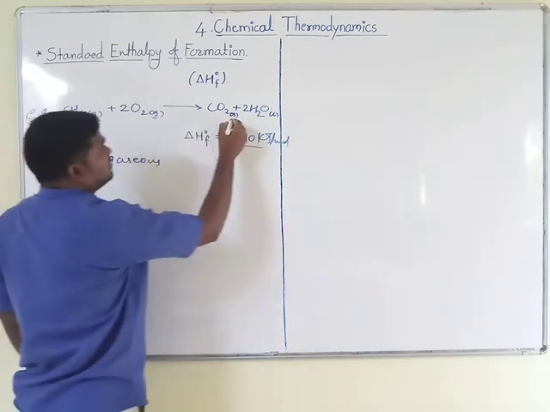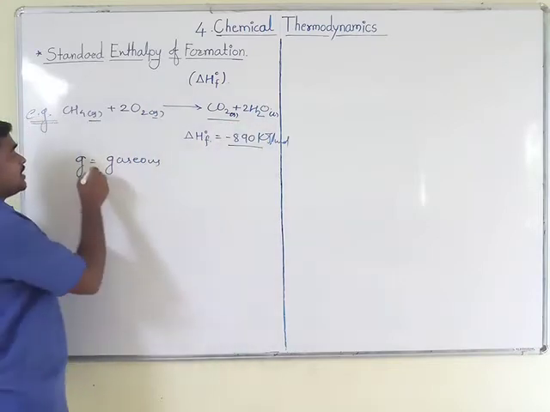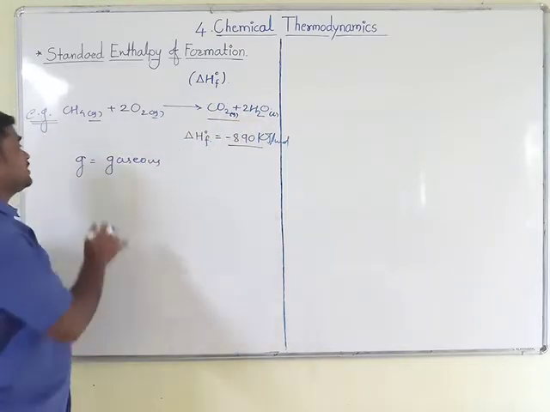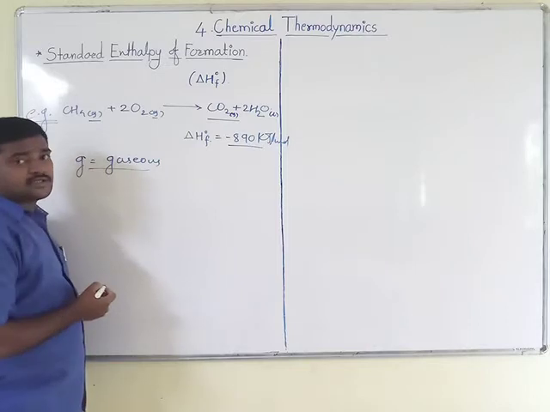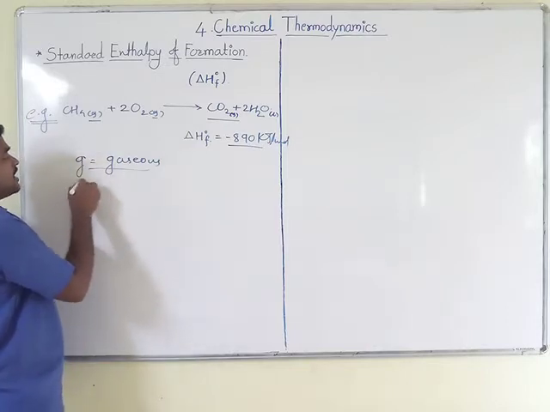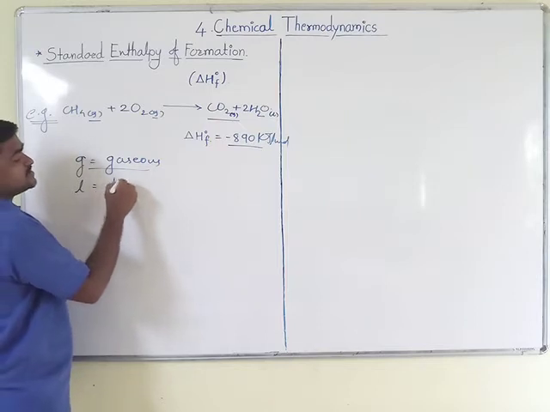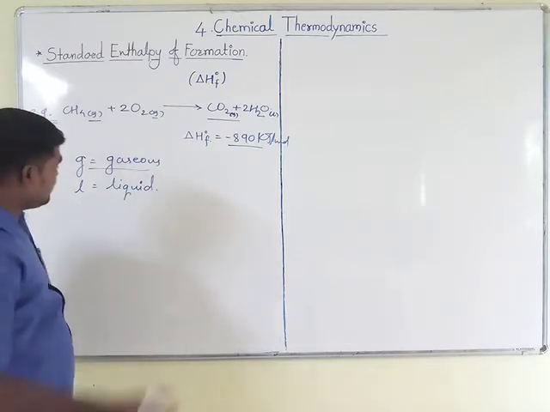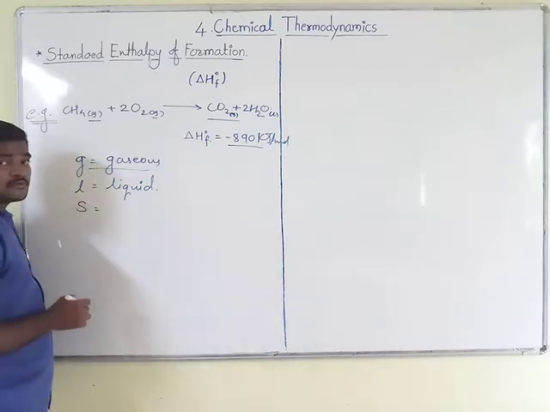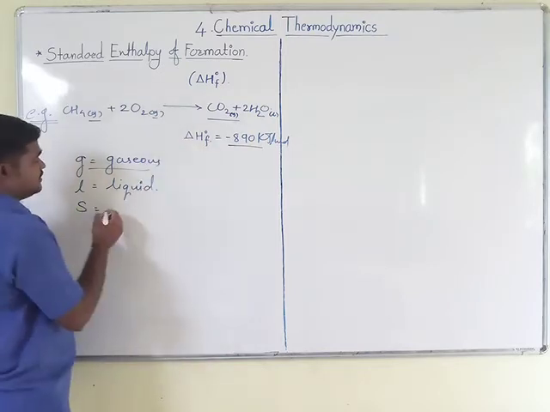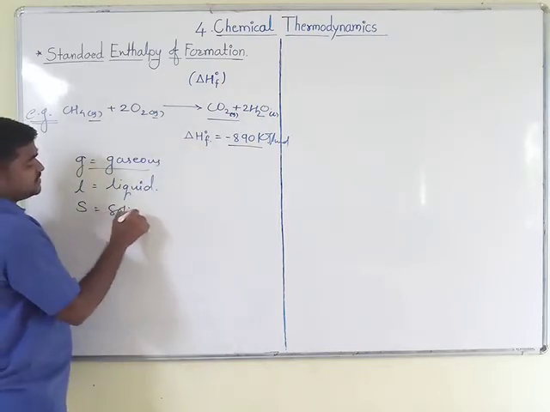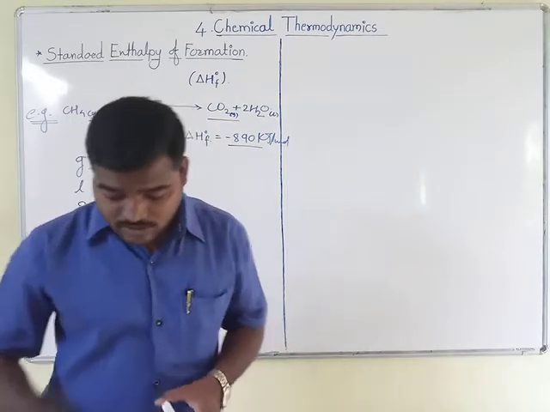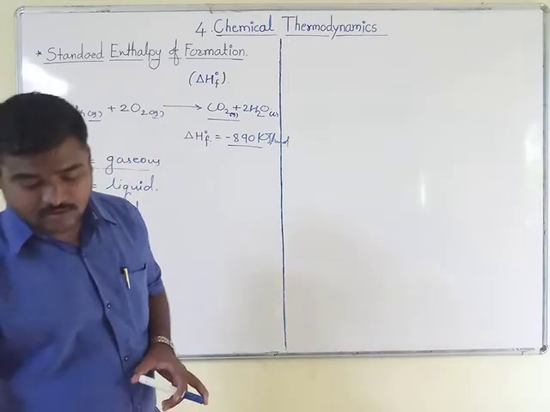And again, the carbon dioxide which is formed, I have written in bracket small g, which indicates the substance is again present in gaseous state, and the water which is formed I have shown with the help of L, means the substance is in liquid state. And if you have written small s in the bracket, then that substance is present in solid state. So these are the assumptions which we should know during the writing of a thermochemical equation.